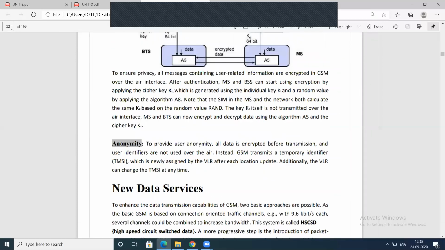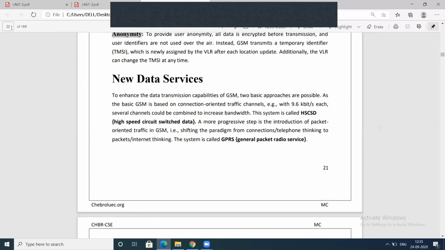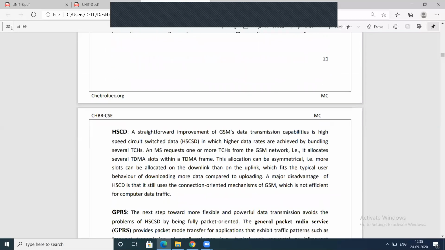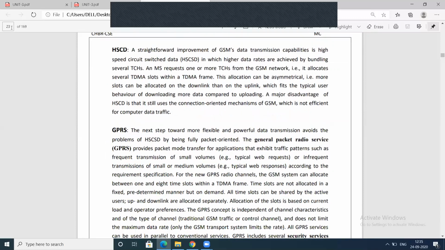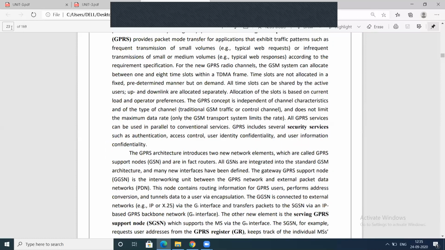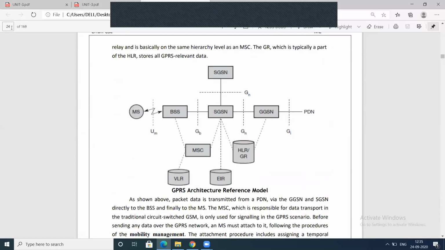GPRS is available as a new data service. Before going to GPRS, we need to write the definition, what GPRS is, and why and when GPRS was implemented. First we need to write about HSCSD, high speed circuit switched data. After that we move to GPRS, and write the problems of HSCSD and the improvements of GPRS over HSCSD. After that we need to write the GPRS architecture reference model.